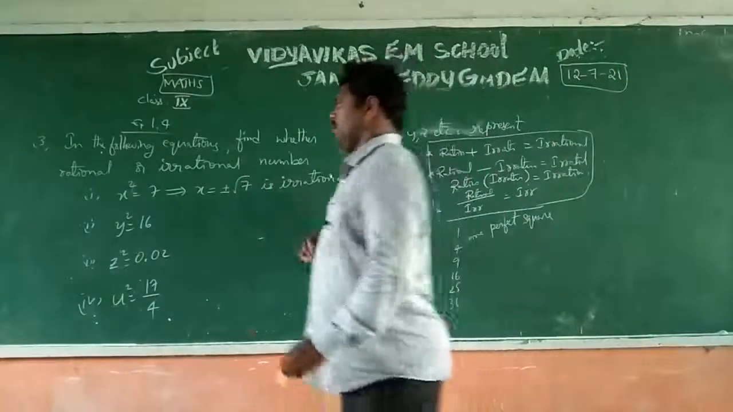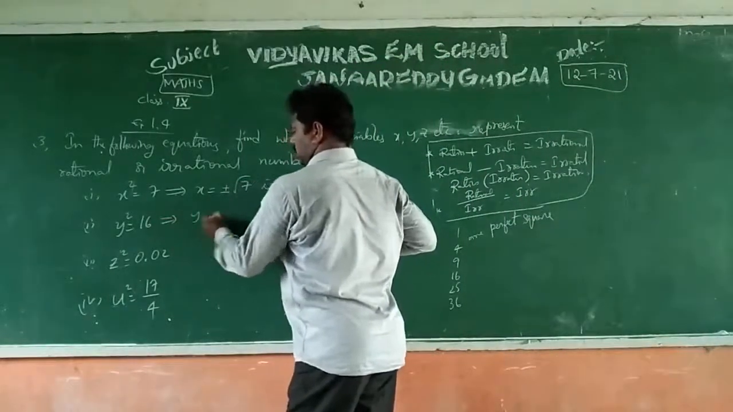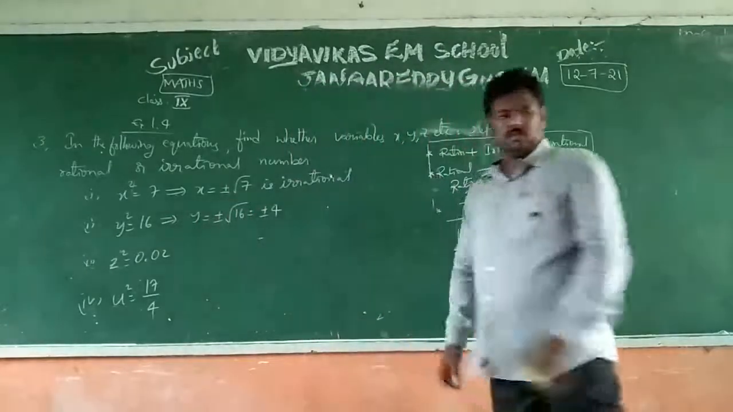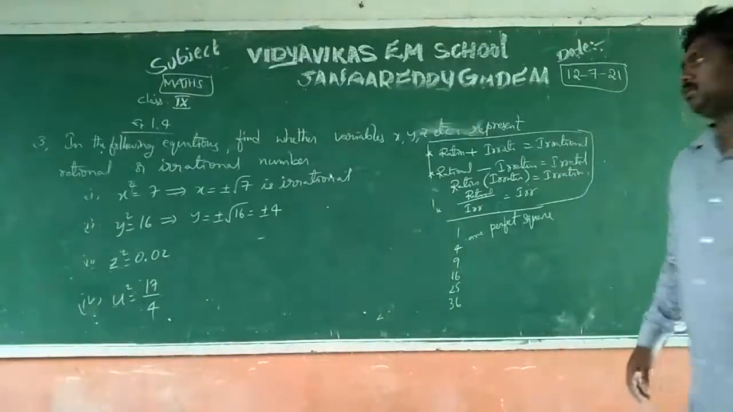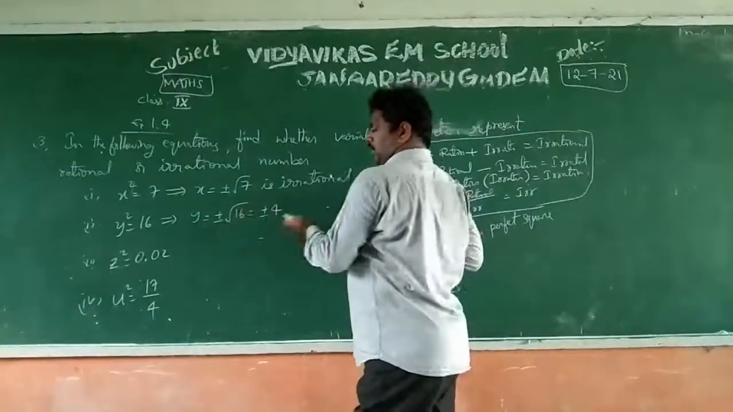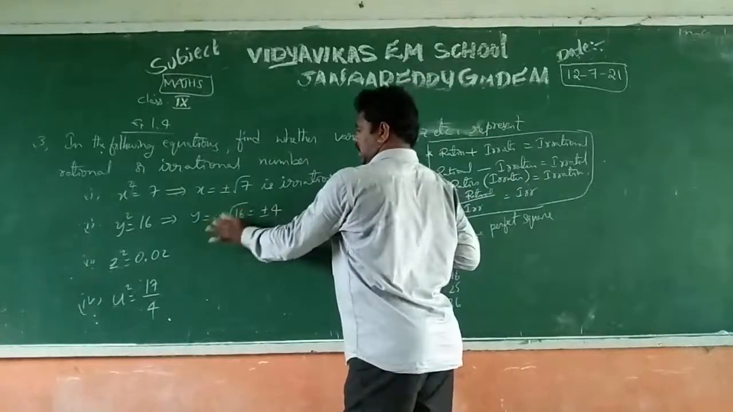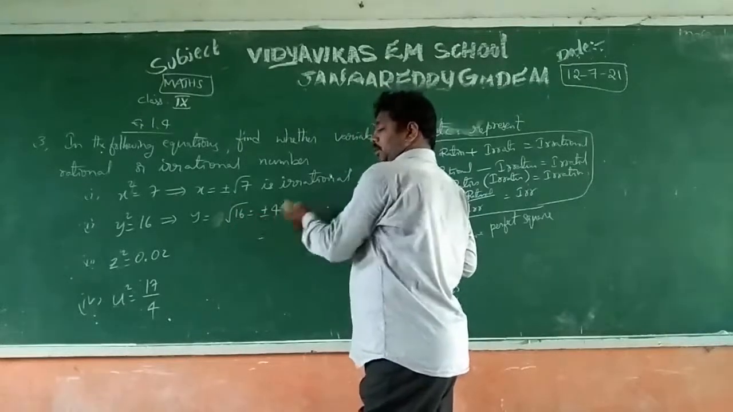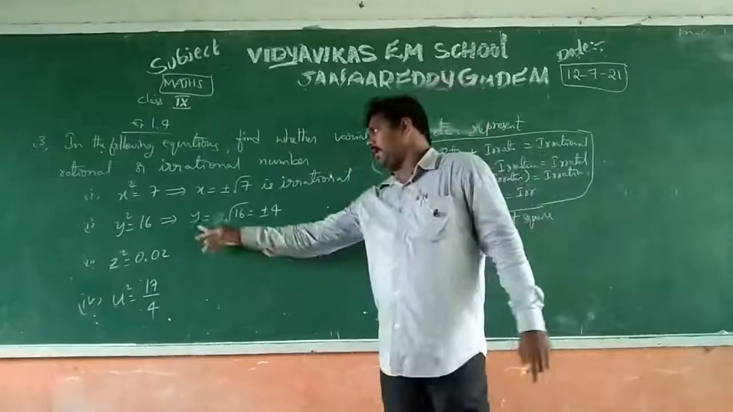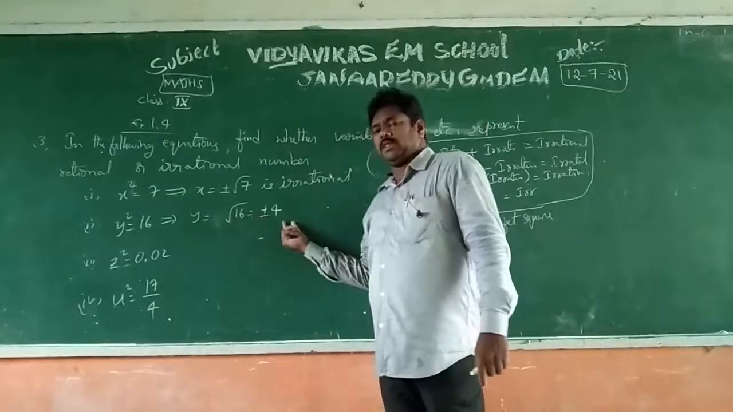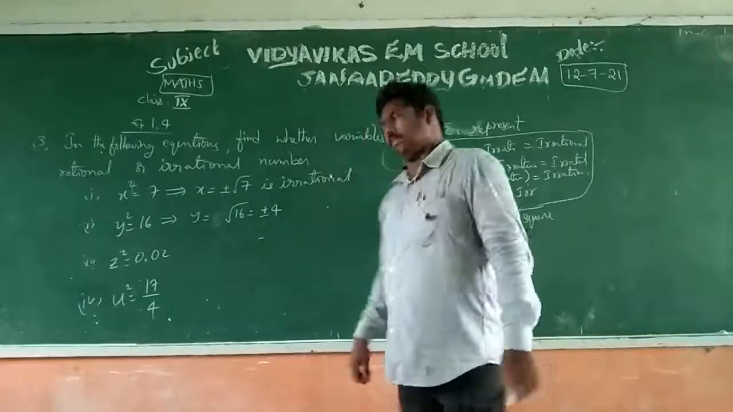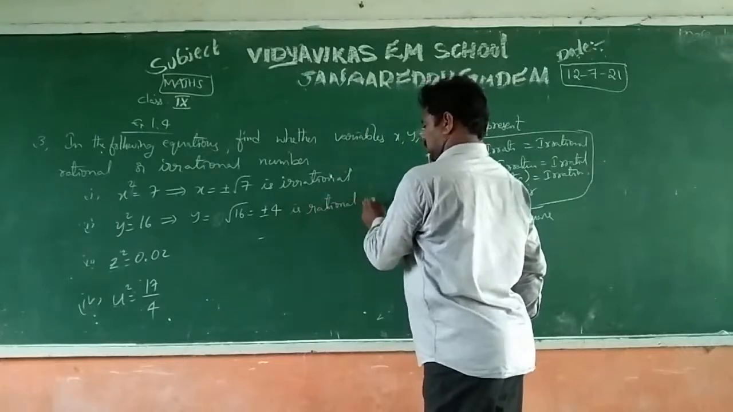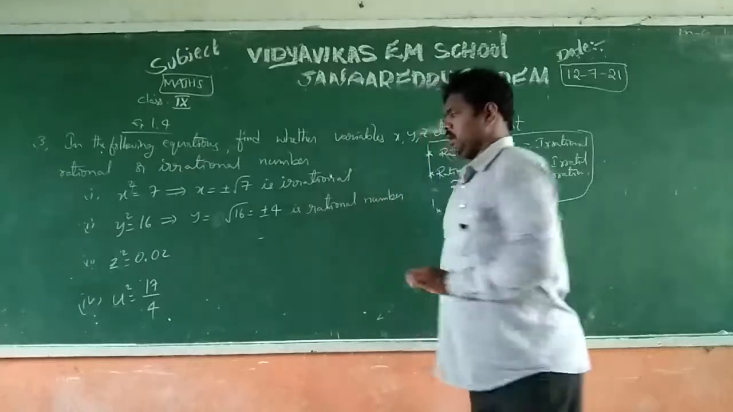See the next question. y square is equal to 16, then y is equal to plus or minus root 16, and we can write plus or minus 4. Okay, you will get this plus or minus value. Root 16 is minus 4 whole square also 16, and plus 4 whole square also 16. That's why y value is equal to two values, plus or minus 4. But 4 is a rational number. This is a rational number. Okay. Next.